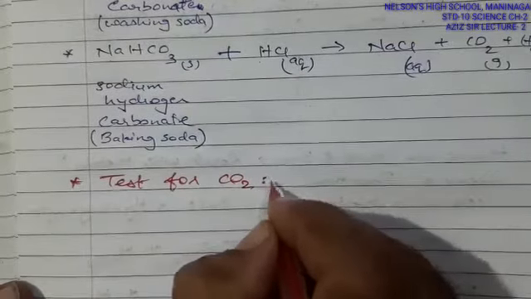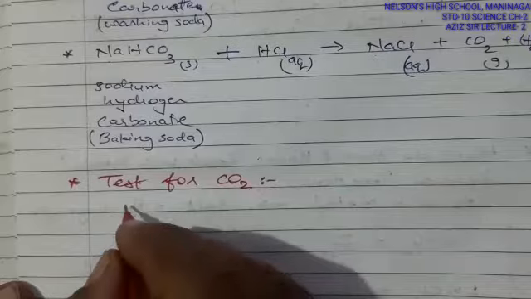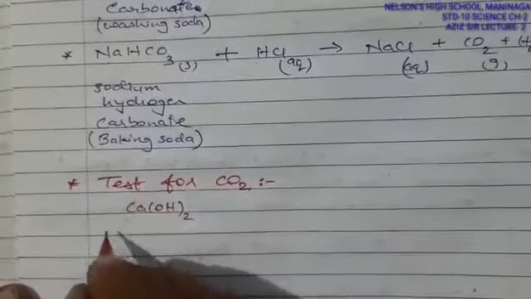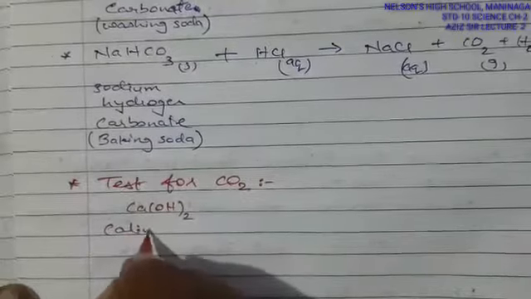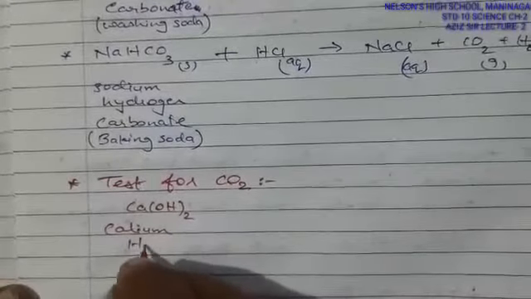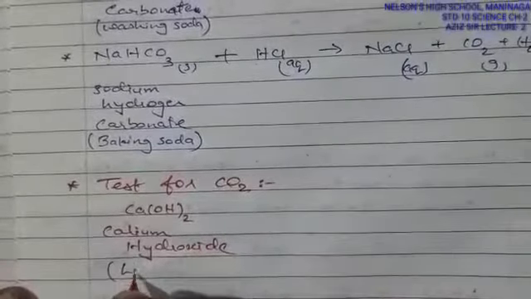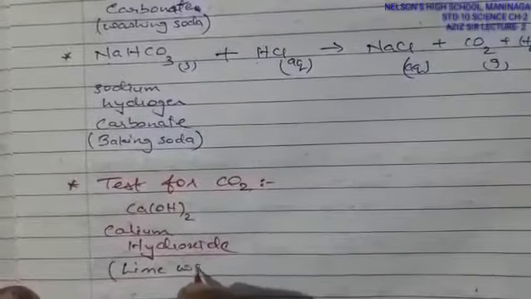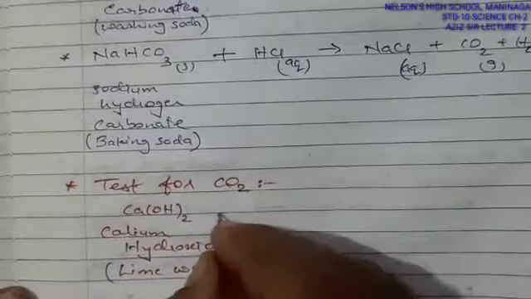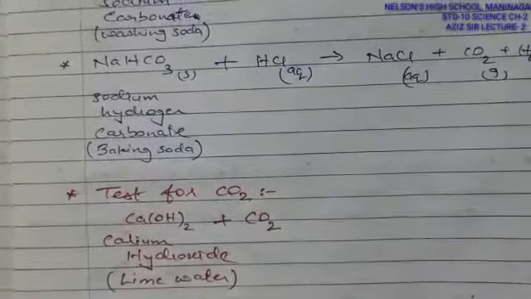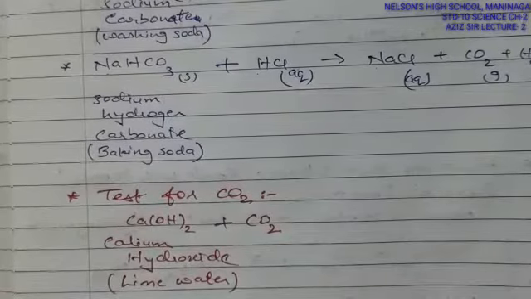Test for carbon dioxide. So for the test for carbon dioxide, we may take lime water, Ca(OH)2, called calcium hydroxide, commonly known as lime water. This lime water is passed with carbon dioxide gas. You may try it at home also. You may take a lime. If you don't have anything, you have Nimbu lime at home.